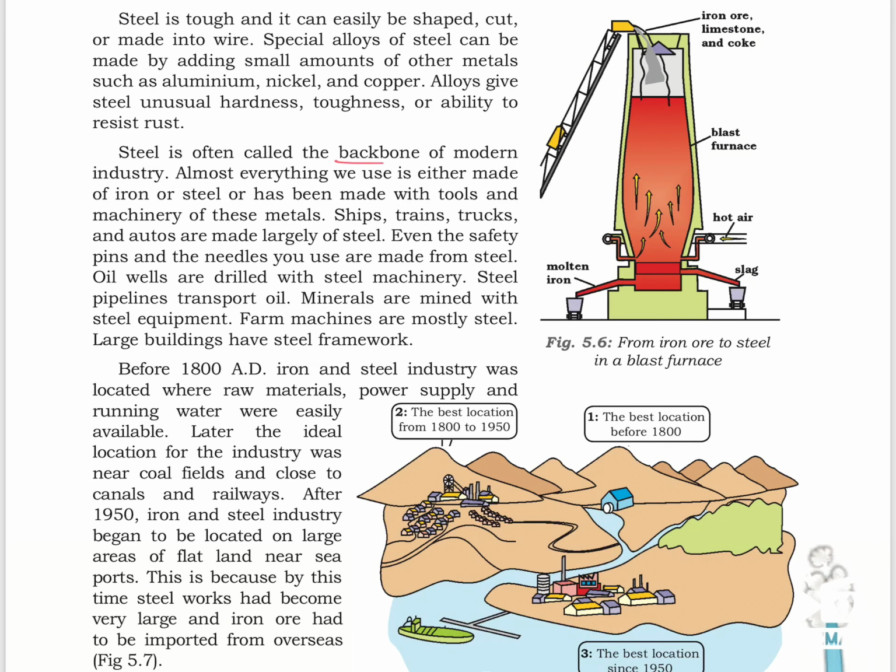Steel is often called the backbone of modern industry. Steel is used almost everywhere, like in ships, trains, trucks and autos are made largely of steel. Even the minerals are mined with steel equipment.